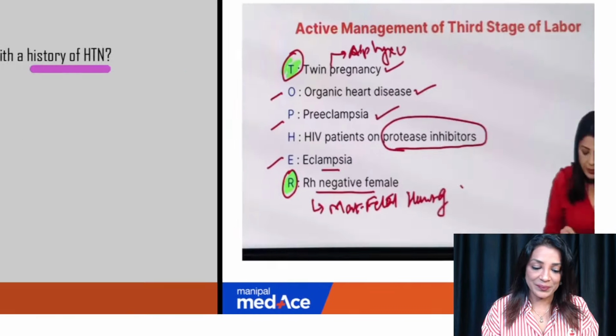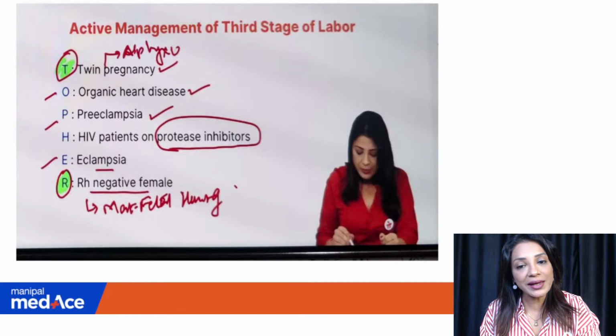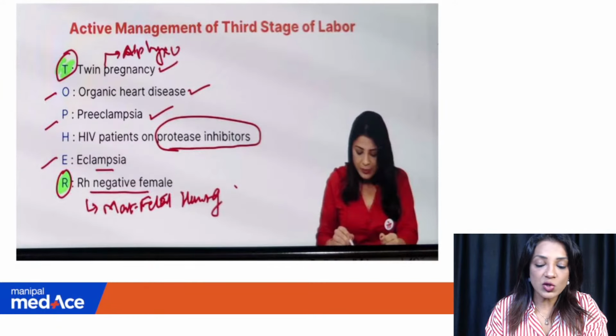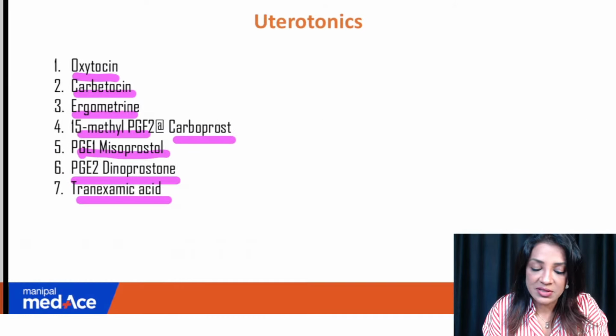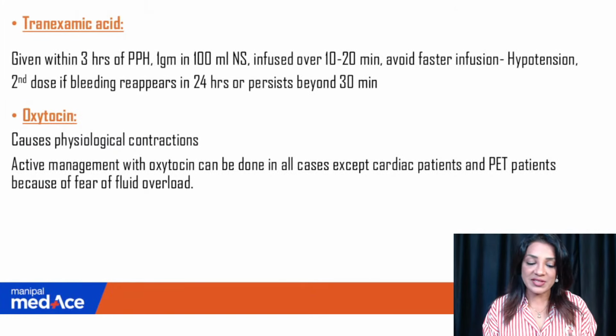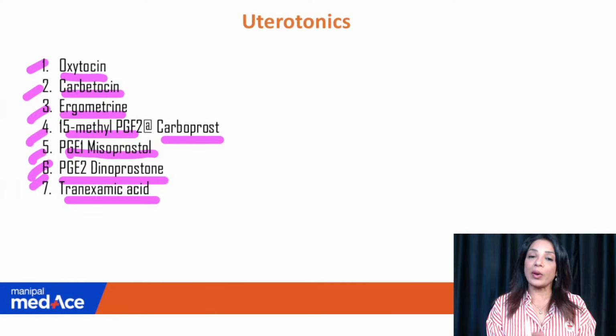That's very nice. Okay. Active management of the third stage of labor. Let us just quickly recapitulate what we have read because your NEET PG is coming now. So what is the mnemonic for this? When you actually see the contraindications, the slide is just upside down. Sorry, I should start with this one first. Tranexamic acid. First of all, let's discuss all these uterotonics one by one.